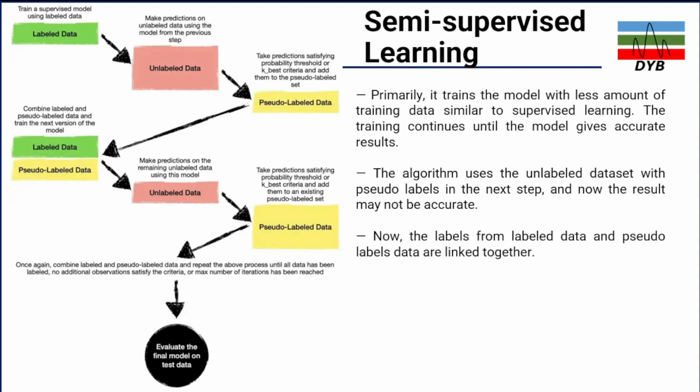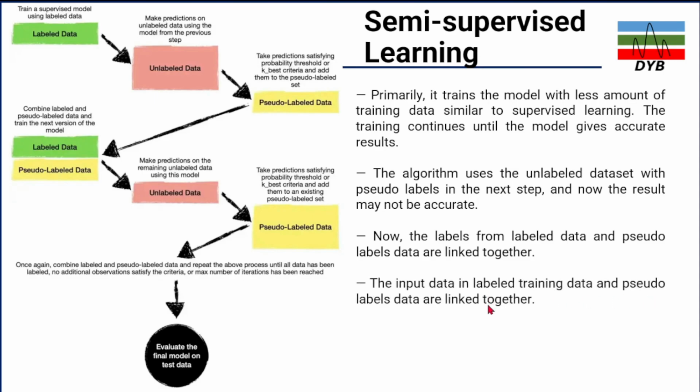So it means the data which we have given as unlabeled and the pseudo labels, or the data which is coming from the previous knowledge of the machine, it will link together. Because let's say in one figure you label only the orange and banana, but in the second unlabeled data you have labeled only the banana or only the apple. So that's why it will correlate and link together these two types of data. And the input data, the labeled training data and pseudo label data, are linked together. So this is the second last stage.